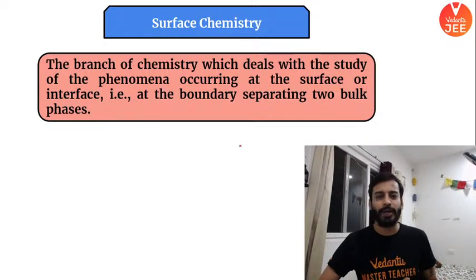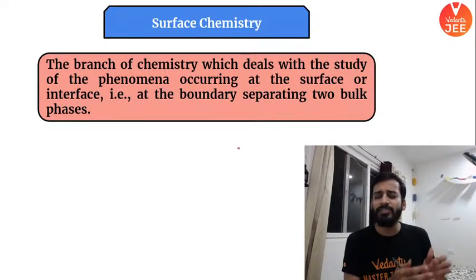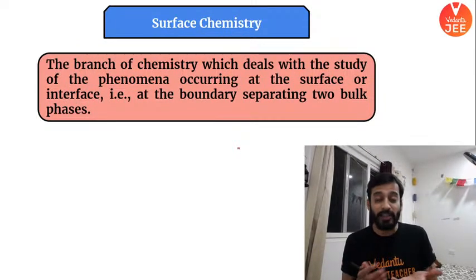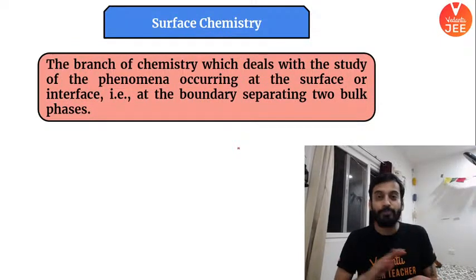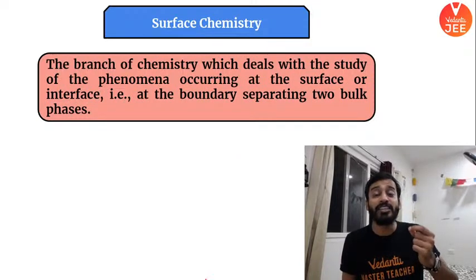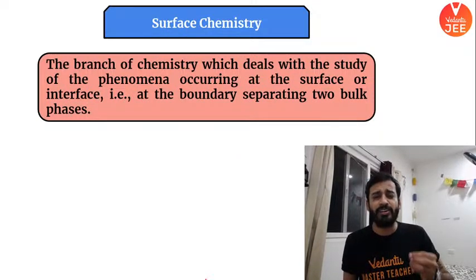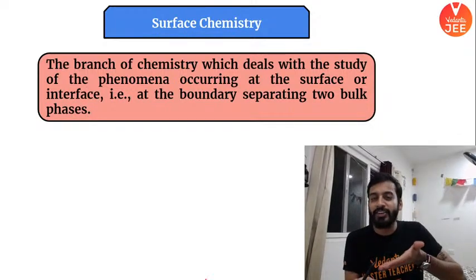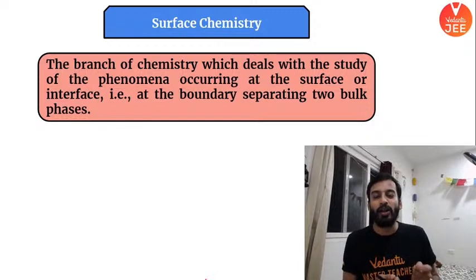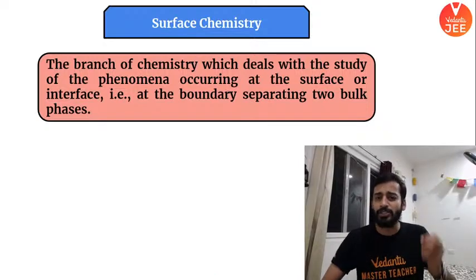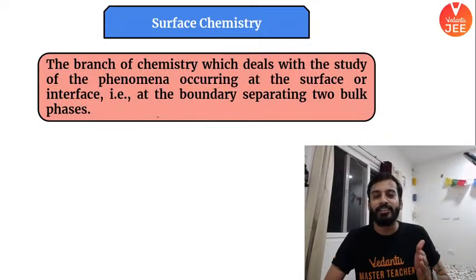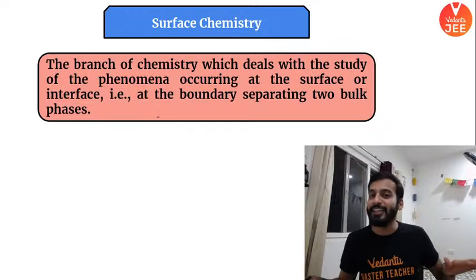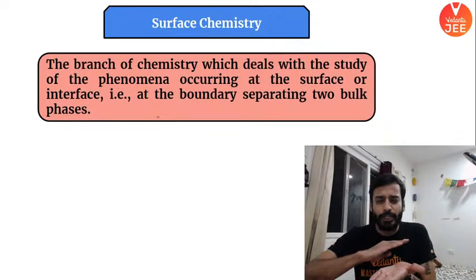Surface chemistry, the name of the topic. What is surface chemistry? From the name itself, it is quite clear. We will talk about something which is happening at the surface. Adsorption happens at the surface of the compound. Adsorption is nothing but a surface phenomenon. Whenever a gas gets adsorbed on the surface of a solid, we call it adsorption. The branch of chemistry which deals with the study of phenomena occurring at the surface or the interface, never at the bulk, is called surface chemistry. We'll not talk about the bulk. We'll only talk about the surface.